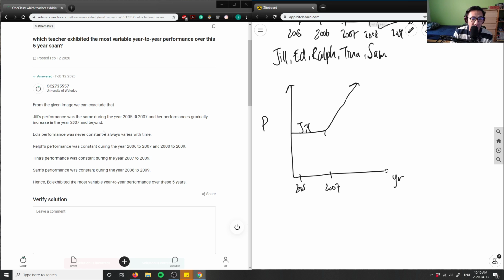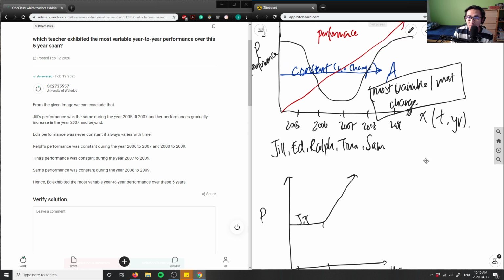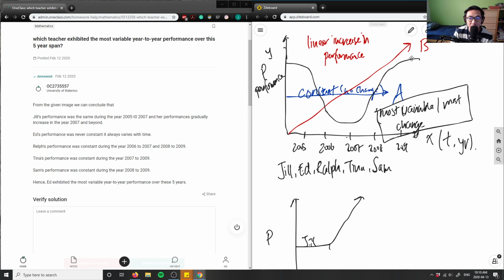And we're talking about Ed here. Ed's performance was never constant and it always varied in time. So never constant means that it's most variable, or there's most change. As you can see from this curve here, it's never constant, right? The difference between '05 and '06 was different. '06 to '07 was a huge dip. '07 to '08 was an increase, and then it flattened off, right?